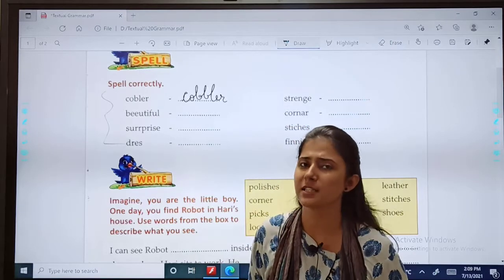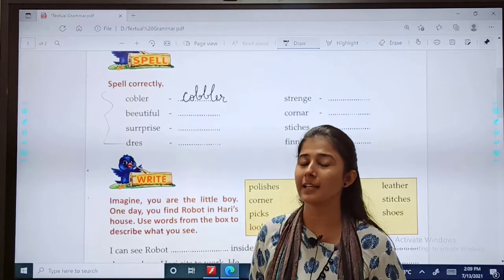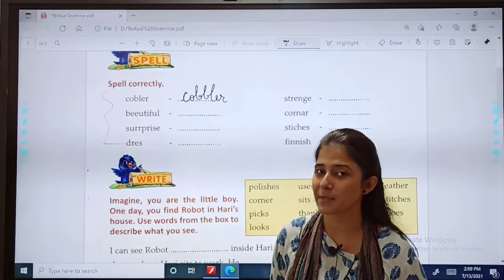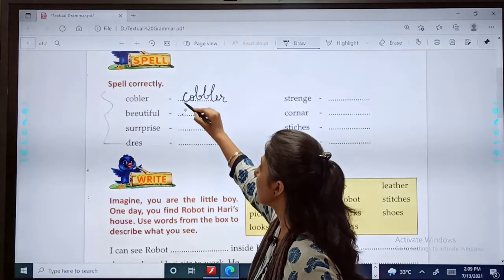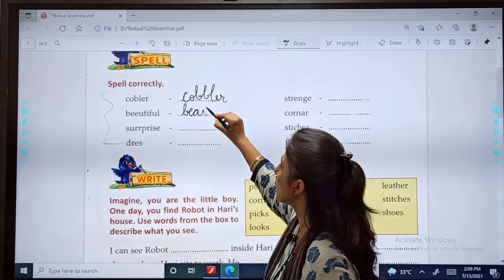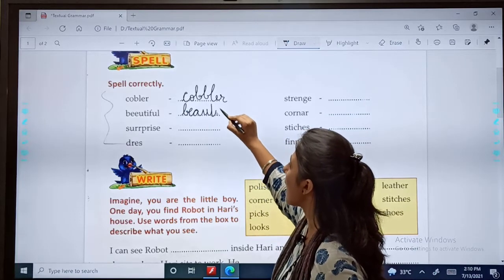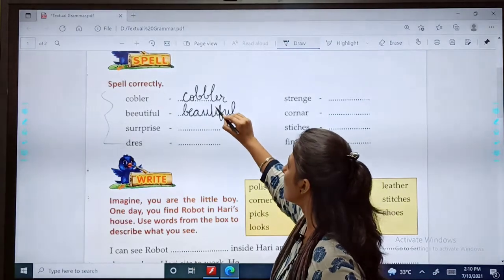Then beautiful, what is written? Beautiful, but is it written correctly? No. What is the mistake? See, what should be the correct spelling? B-E-A-U-T-I-F-U-L, beautiful.